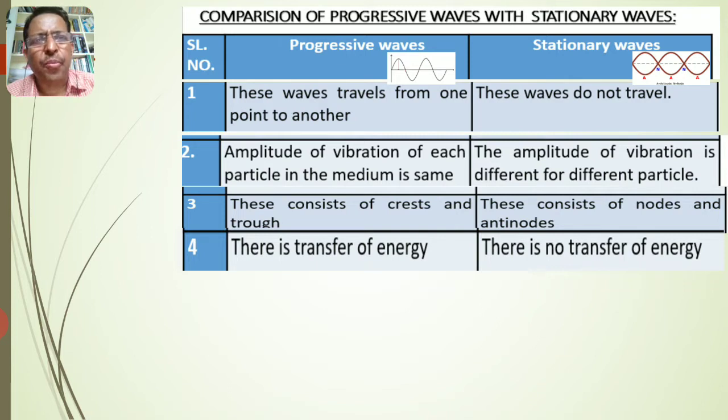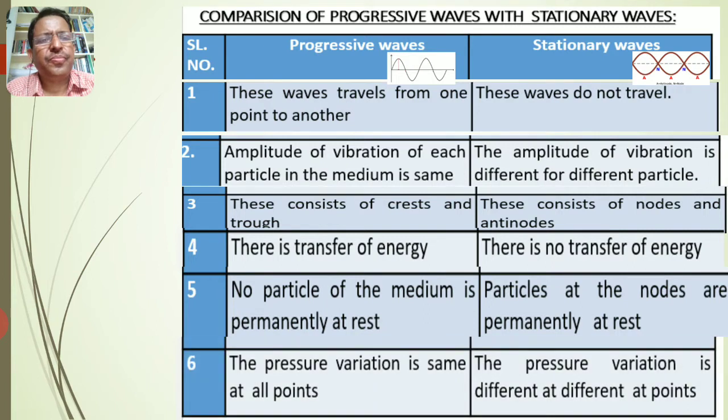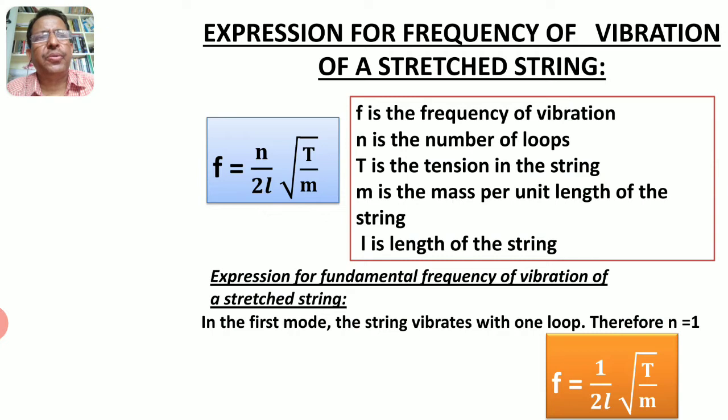Progressive waves carry energy from one point to another. Therefore, there is a net transfer of energy, but stationary waves do not carry energy because they are at rest. In progressive waves, no particle of the medium is permanently at rest, but in stationary waves at nodes, the particles are permanently at rest. The pressure variation is the same at all points in progressive waves, but in stationary waves pressure variation is different at different points. So these are the differences between progressive waves and stationary waves.